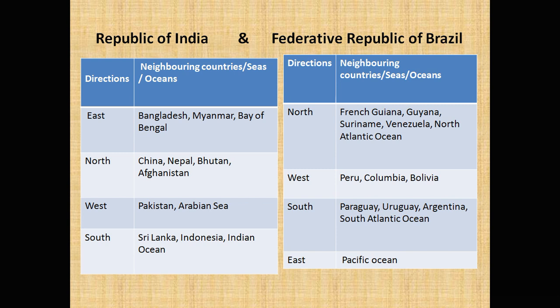On the southern side you have Paraguay, Uruguay, Argentina, with the South Atlantic Ocean. Argentina is yet another country which plays football. And on the east you have the Pacific Ocean. So on the eastern front only you have ocean there. Sorry, on the western side you have countries bordering. On the north and the south also you have, yes, Atlantic Ocean, but on the eastern side it has got Pacific Ocean. Now, east side there is Pacific Ocean, that is correct.